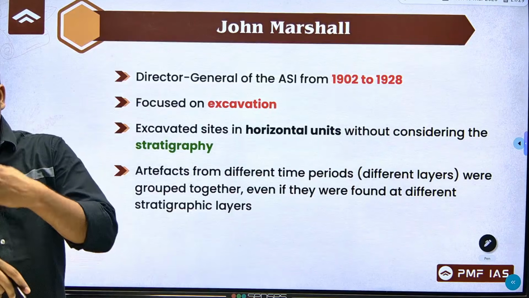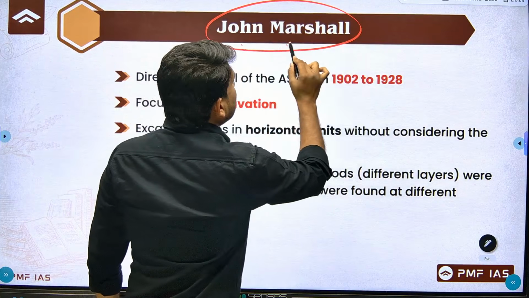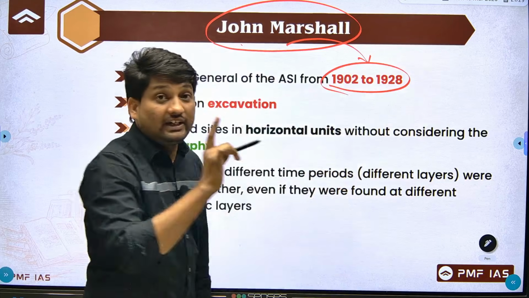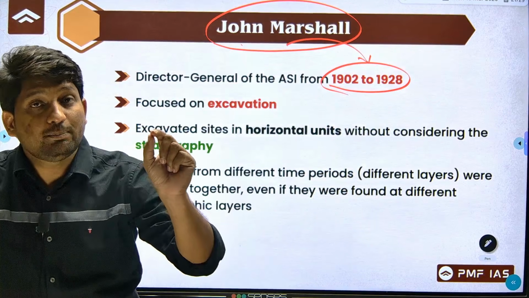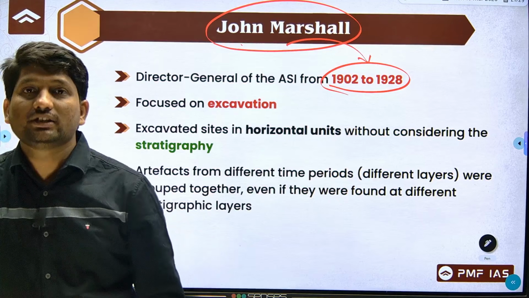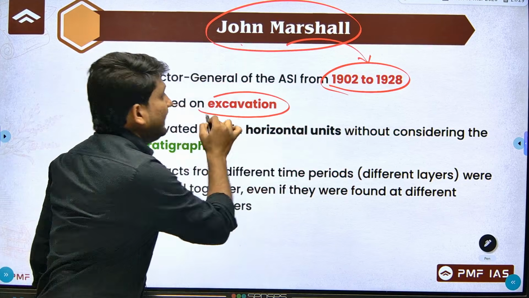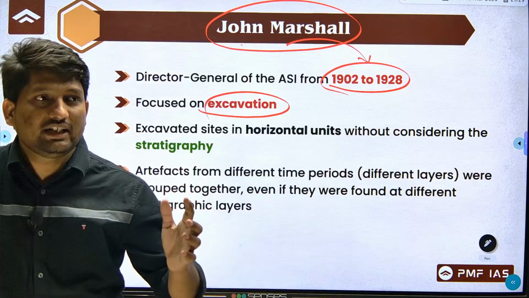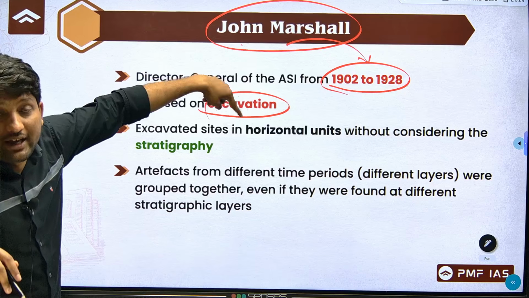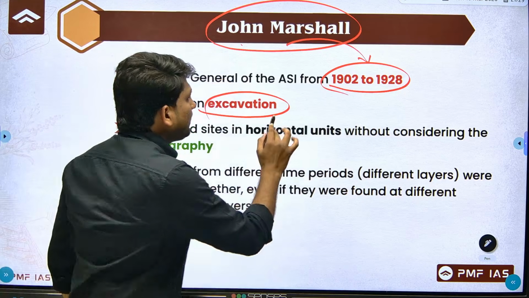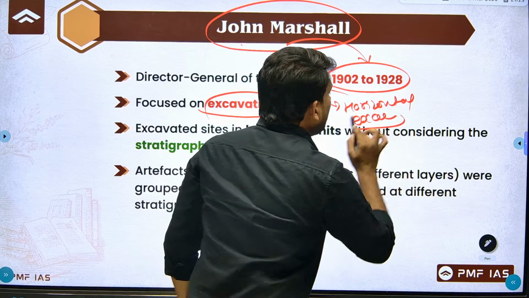Our next important Director General in ASI was John Marshall. Why was he important? He was the Director General from 1902 to 1928. Remember, the major problem with Alexander Cunningham was he gave more importance to written records than excavation, but John Marshall gave more importance to excavation. That was the limitation of Alexander Cunningham. Now John Marshall gave importance to excavation, but the problem is he was more interested in horizontal excavation.